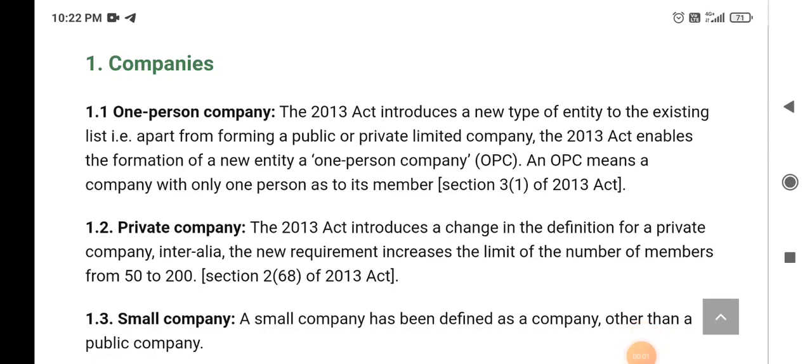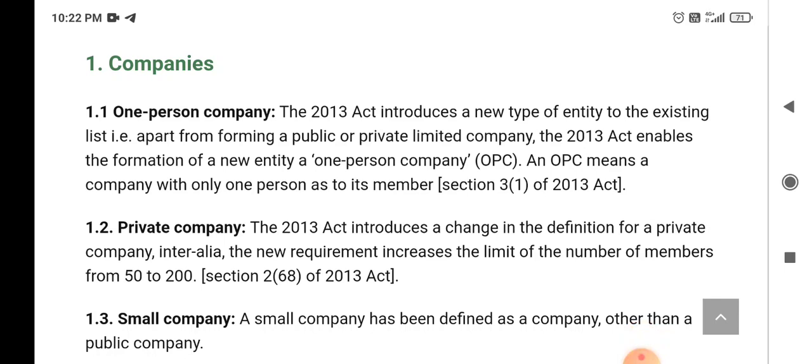Hello everyone. Today we will discuss the Companies Act 2013. There are different types of companies under the Act: one person company, private company, small company, etc.